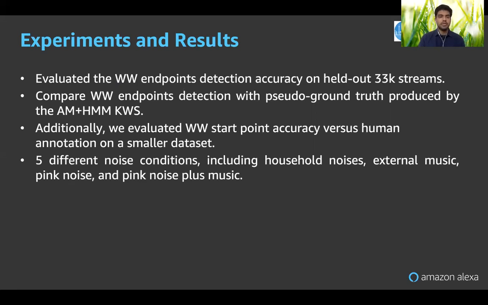Additionally, we also have a smaller data set that is human annotated, but only for start. There is no endpoint annotated, but it will give us some idea where the start was detected by these models. It was also in 5 different noise conditions, as seen here.